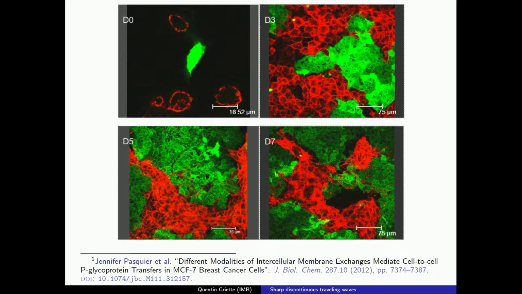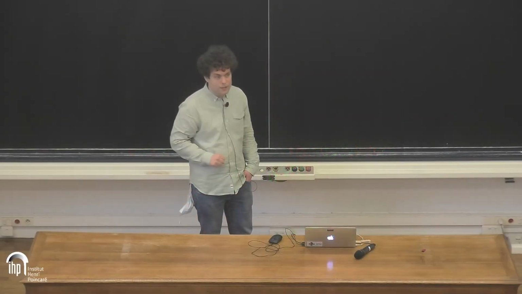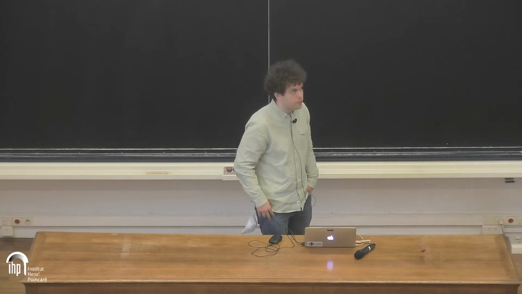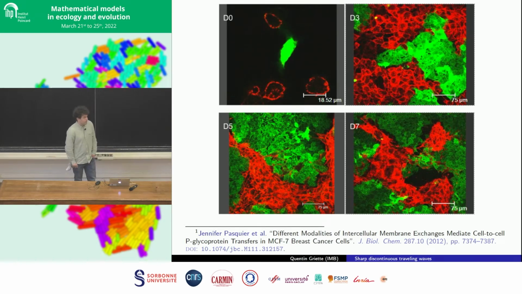Basically, it's an experiment where they have grown two different types of cells in a petri dish, and they used, I think, a genetic mechanism to put a different color on the two cells. I guess a lot of people in this room are much more precise about this technique than I am. And we just wanted to build a model to understand how the repartition of these two types of cells evolves through time in the petri dish.